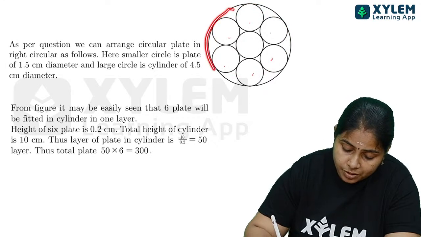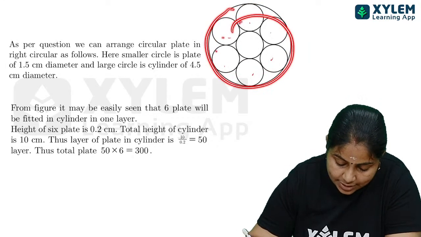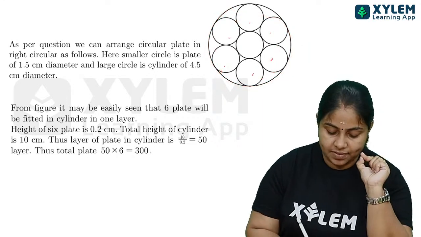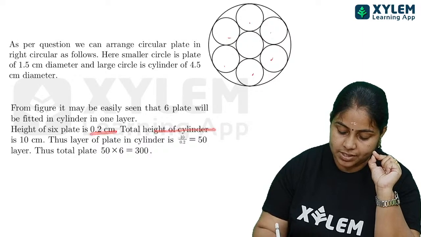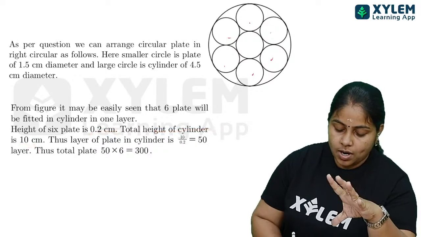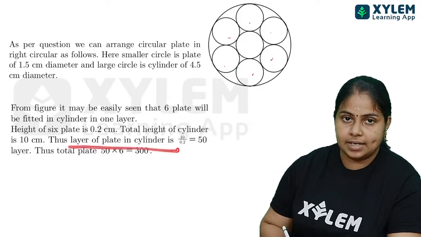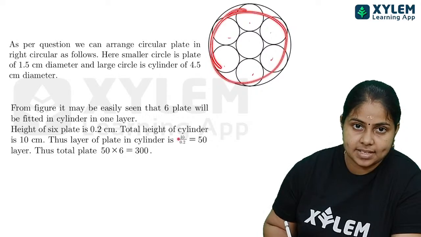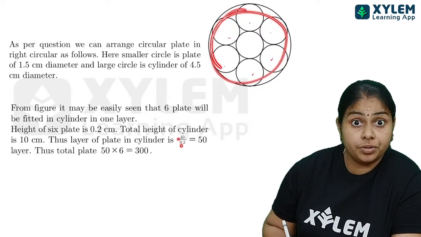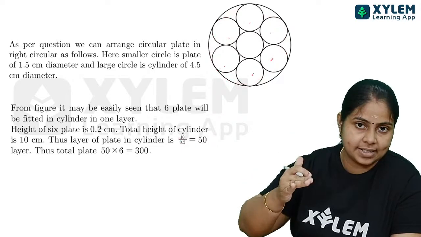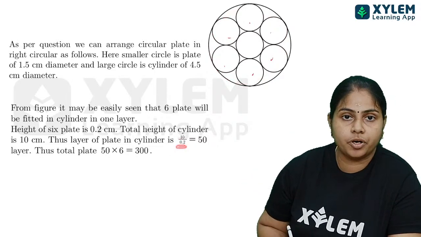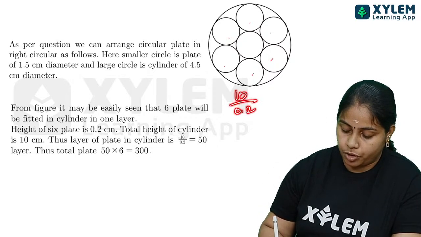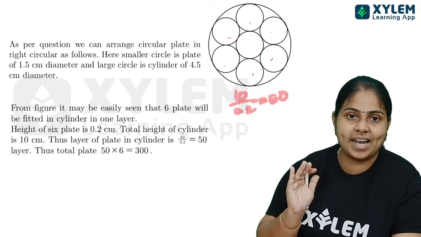To complete one layer in this cylinder there are 6 such plates, and the thickness of each small plate is given as 0.2. The total height of the cylinder is 10 centimeter. So how many layers can be filled? We have to divide 10 by 0.2, which gives 50 such layers.